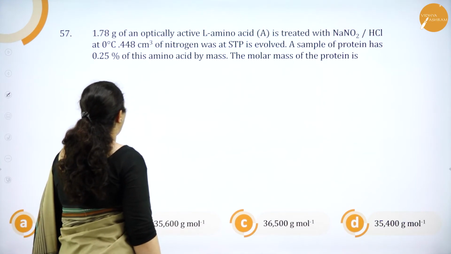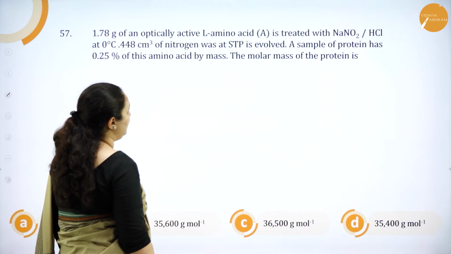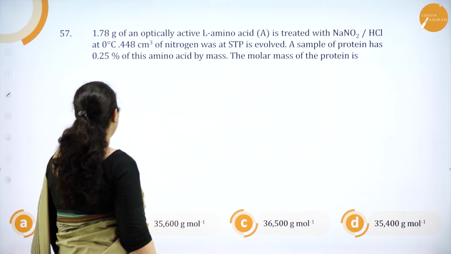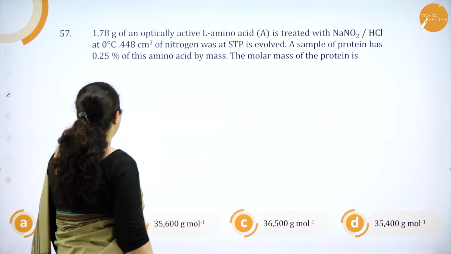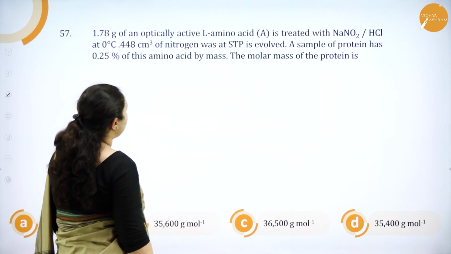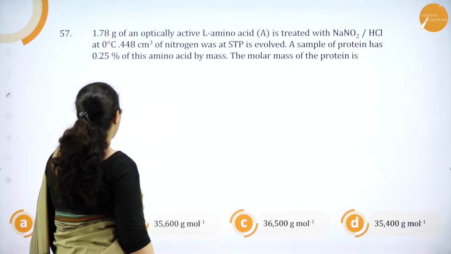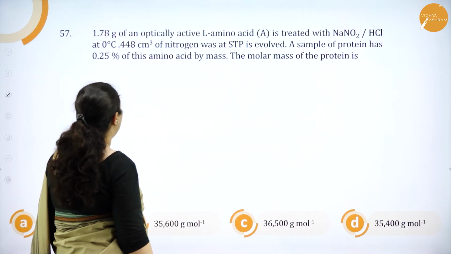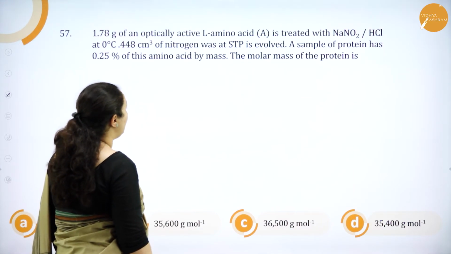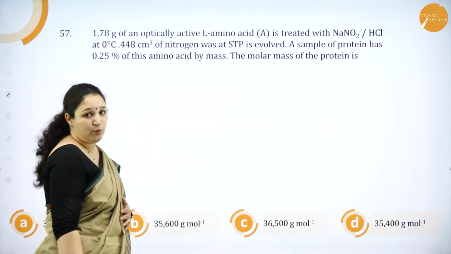1.78 grams of an optically active L-amino acid A is treated with NaNO2 and HCl at 0 degrees Celsius, and gives 448 cm³ of nitrogen at STP. A sample of protein has 0.25% of this amino acid by mass, and the molar mass of protein is. So you have to find out the molar mass of protein.